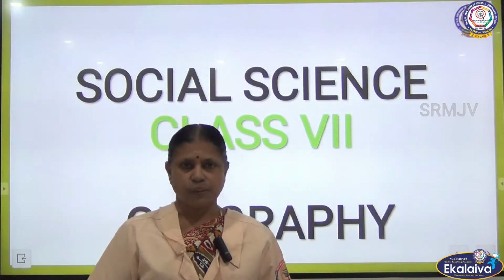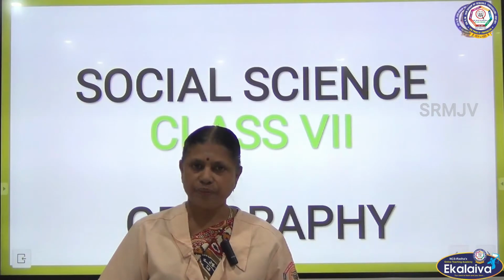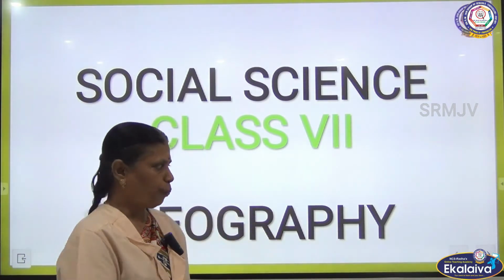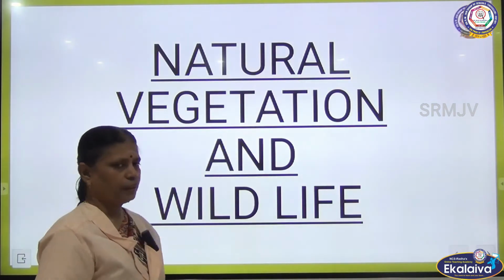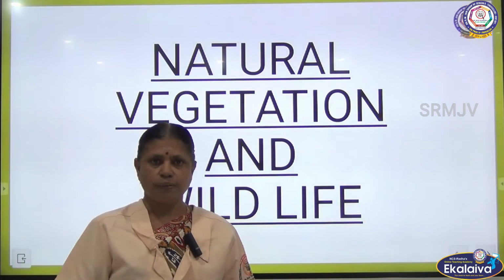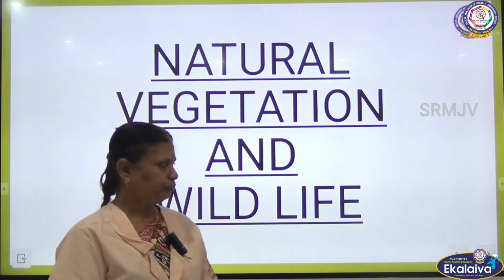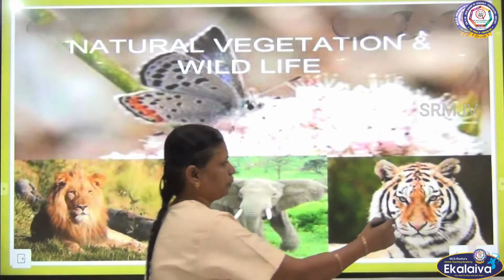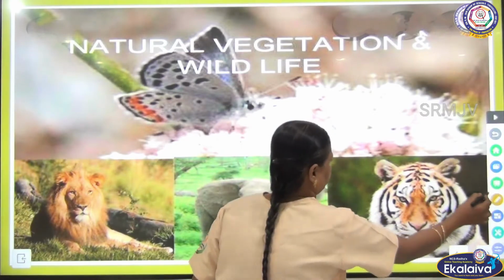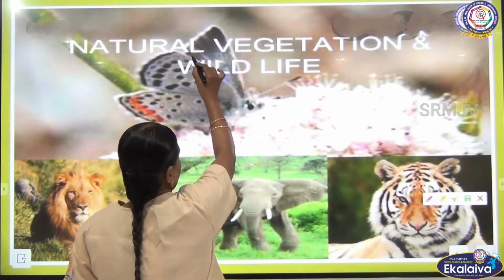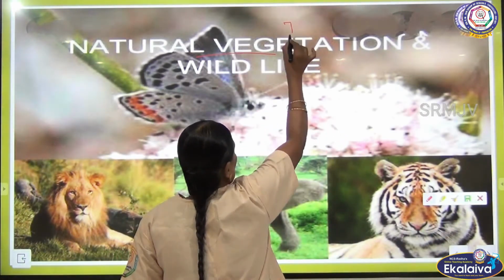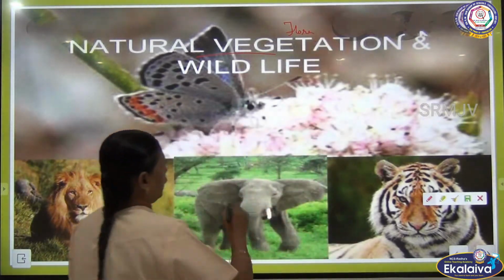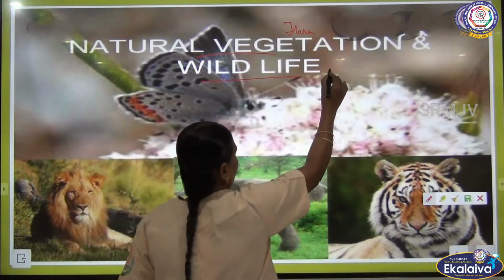Class 7 Social Science. Today we are going to see a new lesson in geography. The topic is natural vegetation and wildlife. Natural vegetation refers to flora and wildlife refers to fauna.